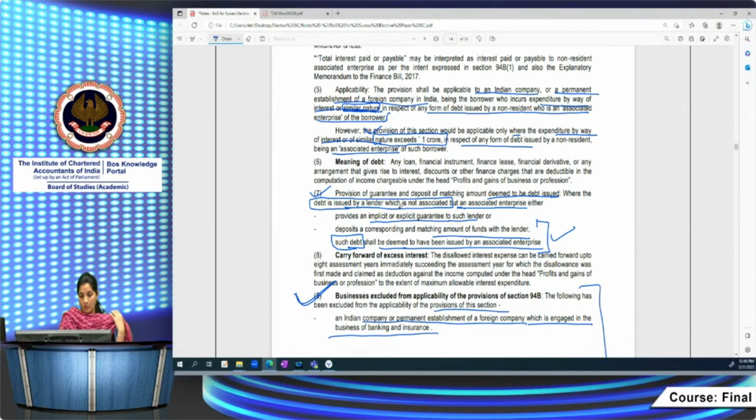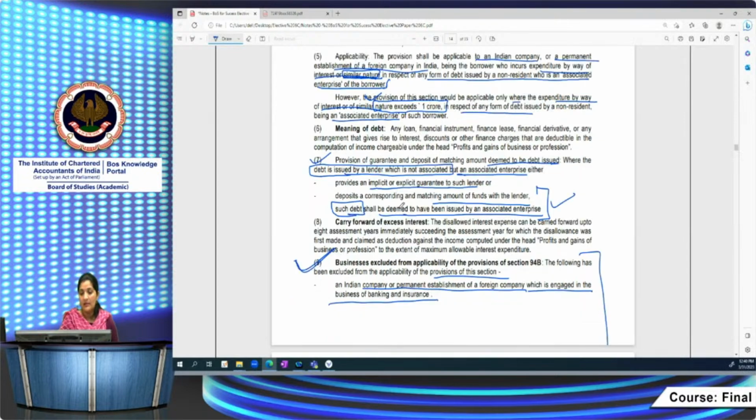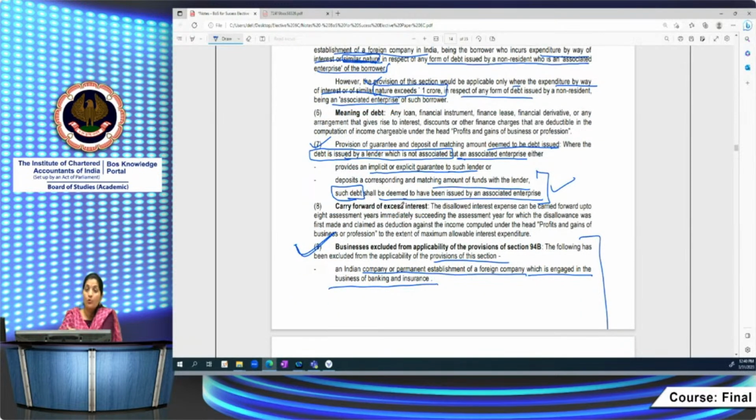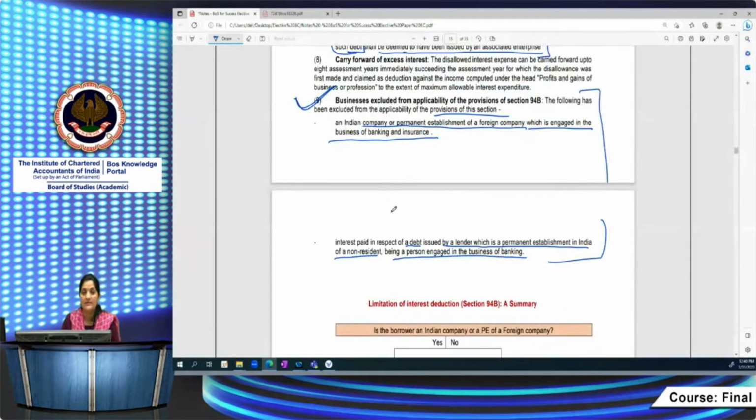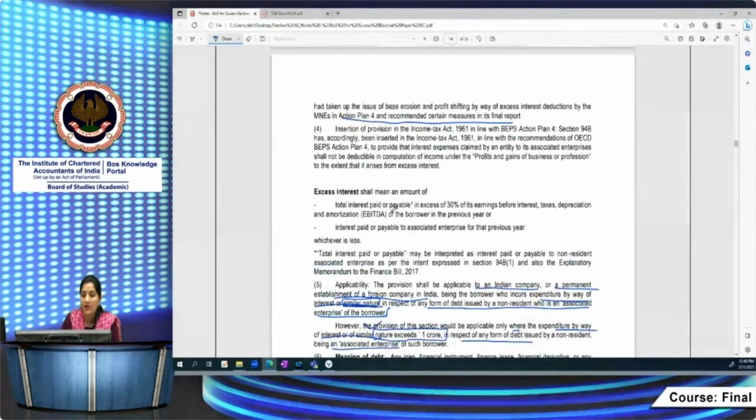Then in case certain disallowances are attracted, how to compute this disallowance? Let's see how to compute this disallowance, which is again very important. The excess interest, as they are terming it, whatever be the excess interest, will not be allowed as a deduction while computing the PGBP. So what is this excess interest amount? How to compute that excess interest amount is again very important. How will you compute it?